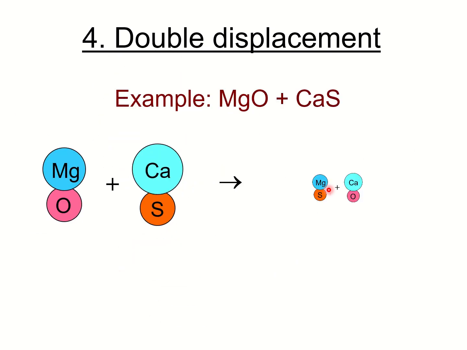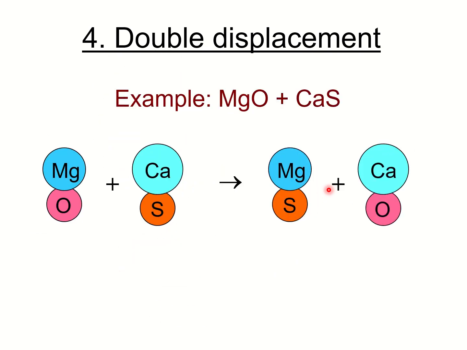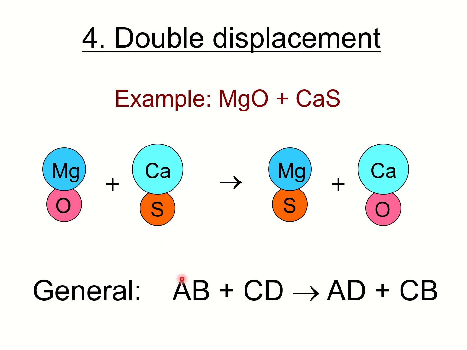For double displacement, we have here double. In a single replacement reaction, only one replaces. For double displacement, two replace. So the general formula is AB plus CD yields AD plus CB. So they all swap partners.